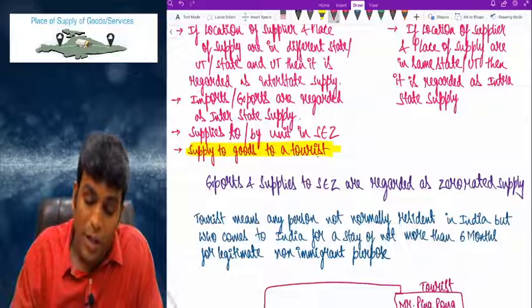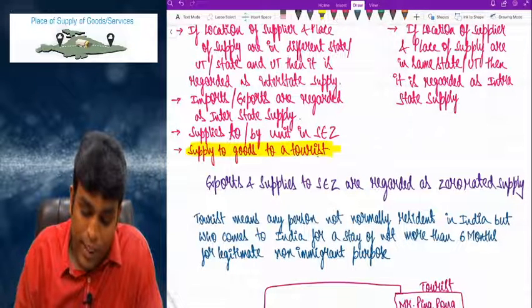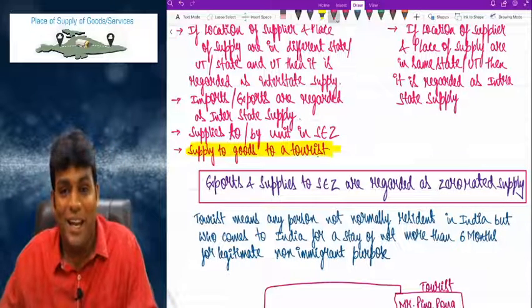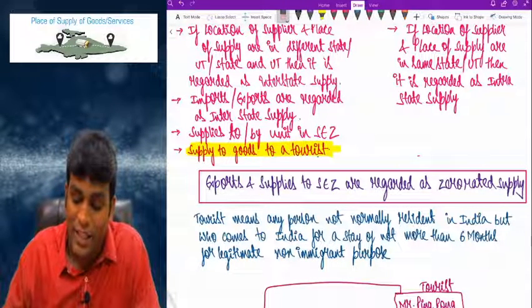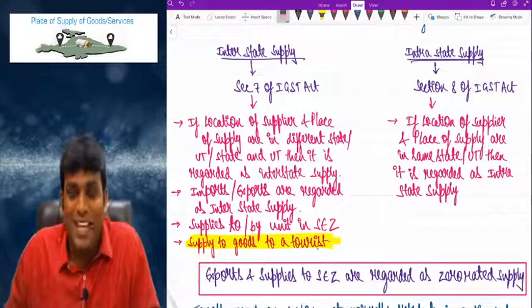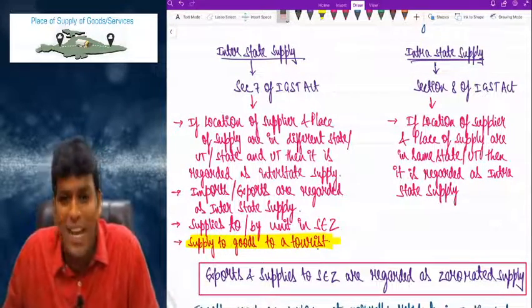In fact, sir, to give you clarity of thought, there is one big difference between zero rated supply and exempted supply. The big difference is very clearly that in case of zero rated supply, we do not pay output tax, but input tax credit is allowed.